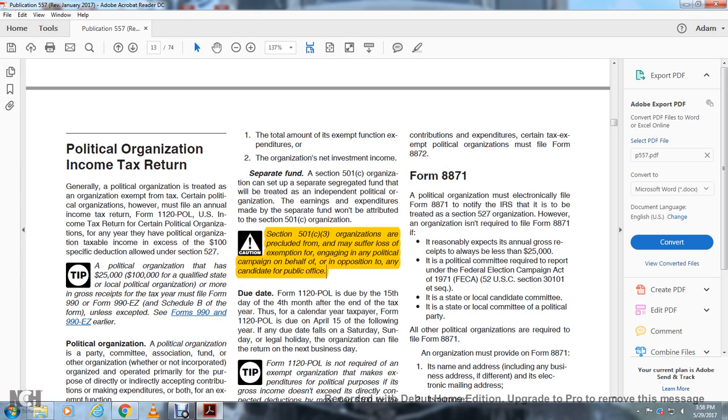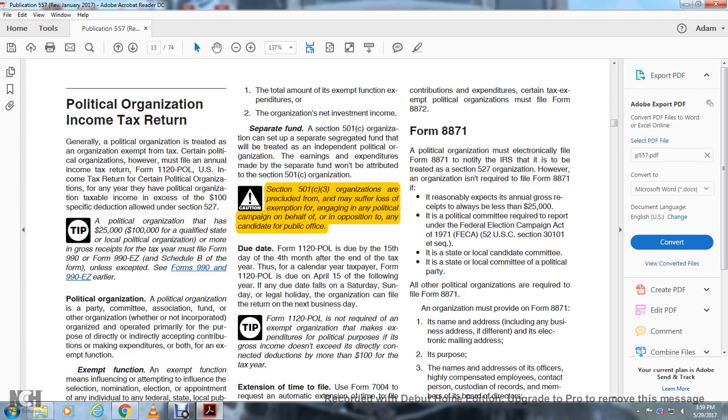Form 8871. A political organization must electronically file Form 8871 to notify the IRS that it is to be treated as a Section 527 organization. However, the organization is not required to file Form 8871 if it reasonably expects its annual gross receipts to always be less than $25,000. A political committee required to report under the Federal Election Campaign Act of 1971, 52 U.S. Code Section 30101 et seq., a state or local candidate committee, or a state or local committee of a political party is not required to file Form 8871.